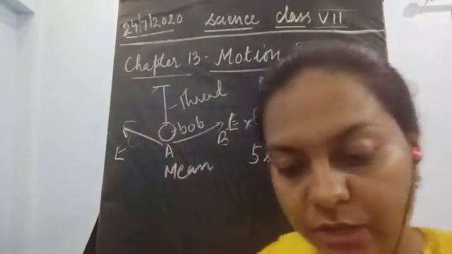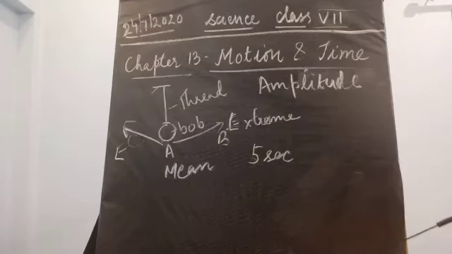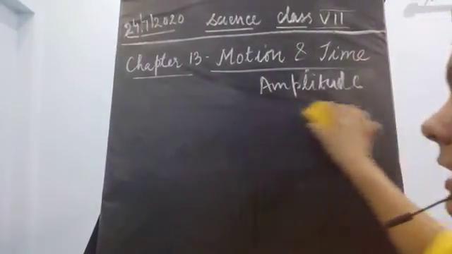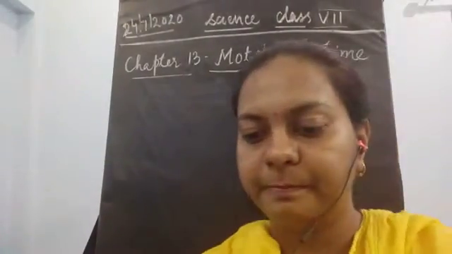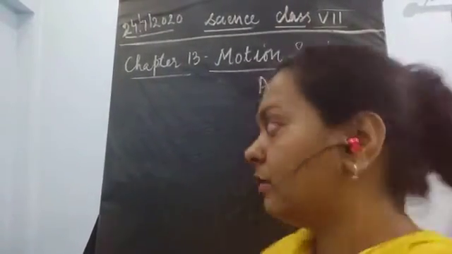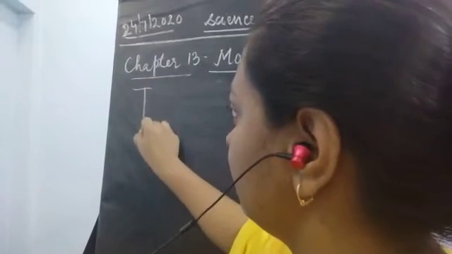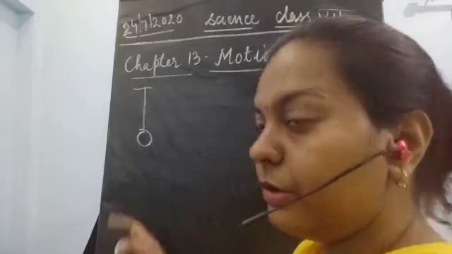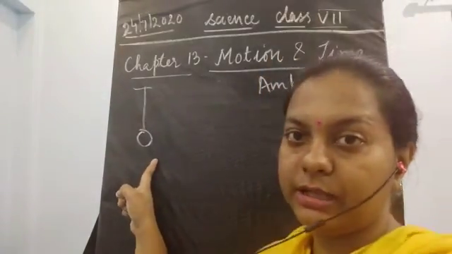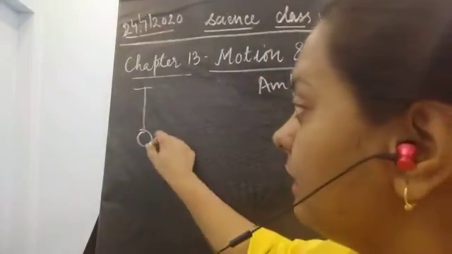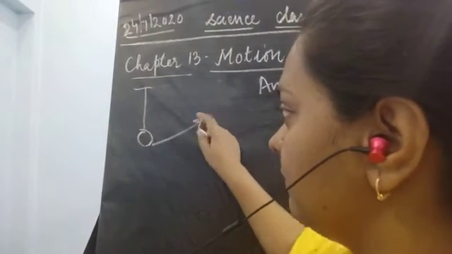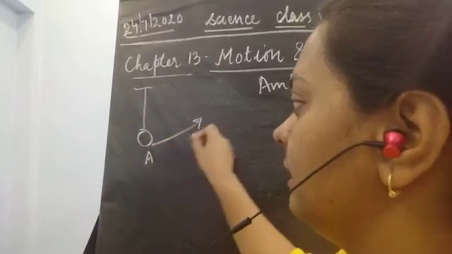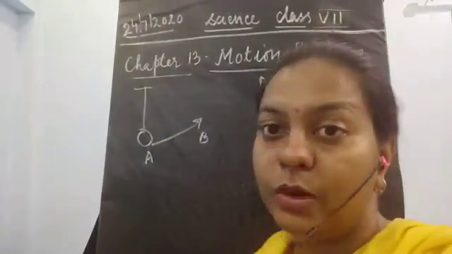Again we will draw this pendulum. I told you that the starting point is the mean position, and it goes towards one of its extreme positions. Suppose this is A, and this is B. So what is amplitude now?